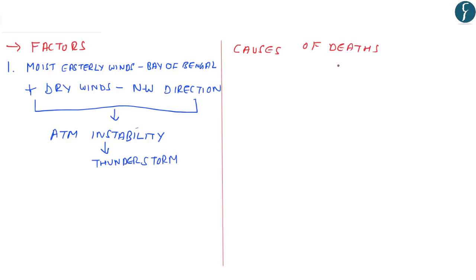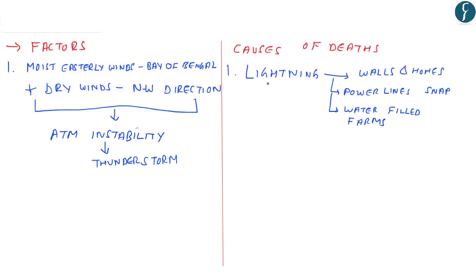Next we will look at the causes of deaths due to thunderstorms and also the issues with the prediction system of thunderstorms. Thunderstorms produce lightning. This lightning leads to the collapse of walls and houses. Further, people are electrocuted after power lines are snapped or if they are working in water-filled farmlands.